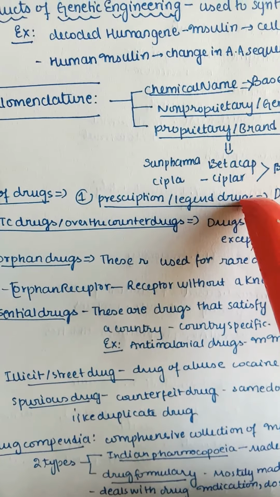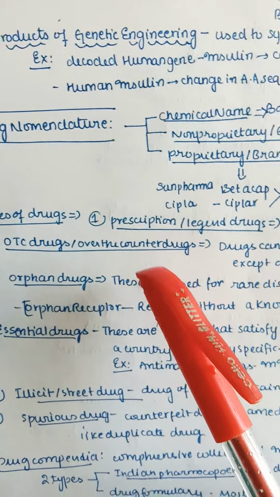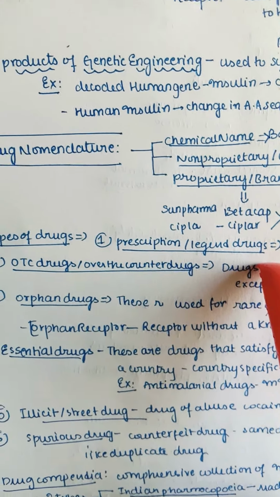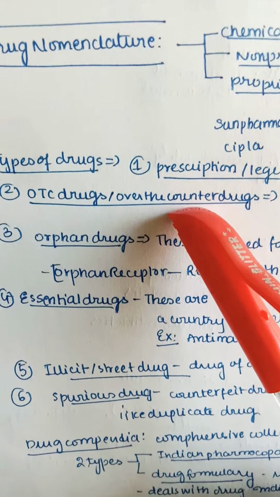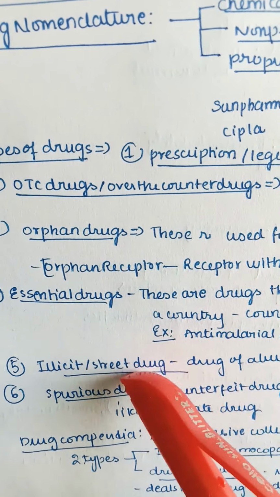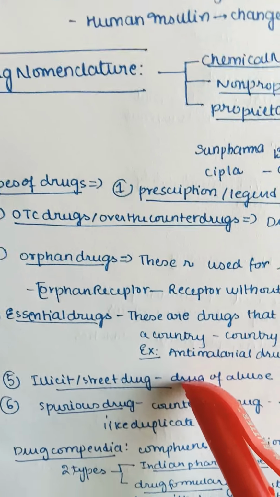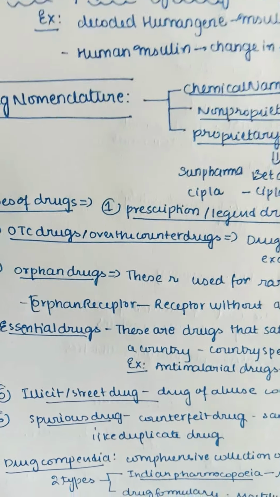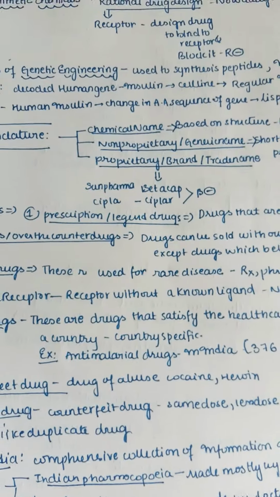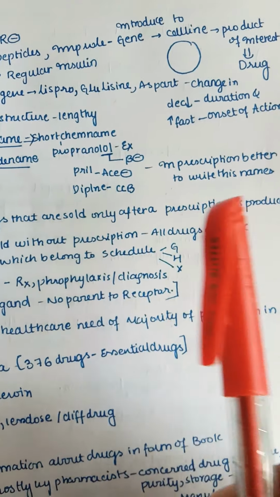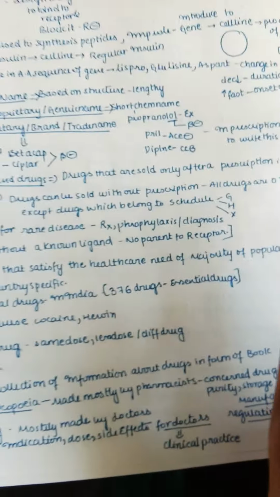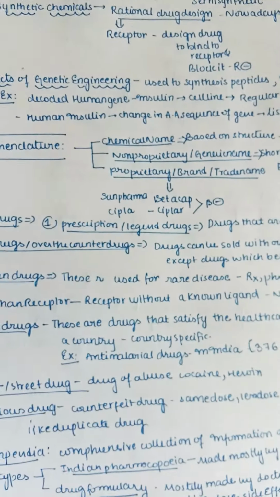Now let us see the types of drugs. They are divided into prescription or legend drugs, OTC or over the counter drugs, orphan drugs, essential drugs, illicit or street drugs, and spurious drugs, so there are 6 types of drugs. Let us understand one by one. The first drug we have here is prescription or legend drugs. These are drugs that are sold only after a prescription given by a doctor. As the name says, prescription.